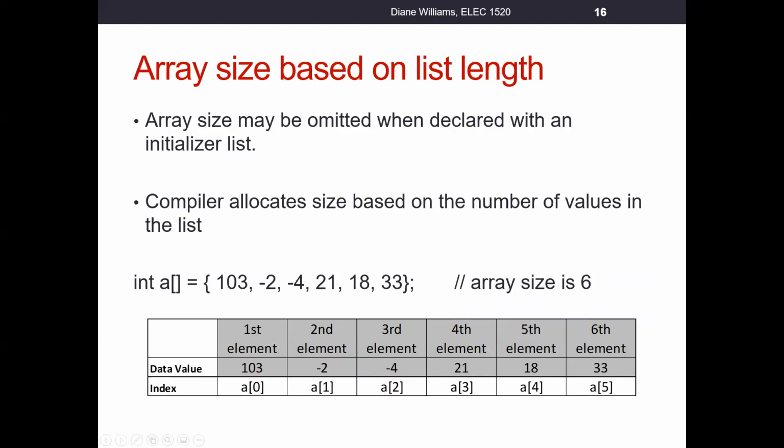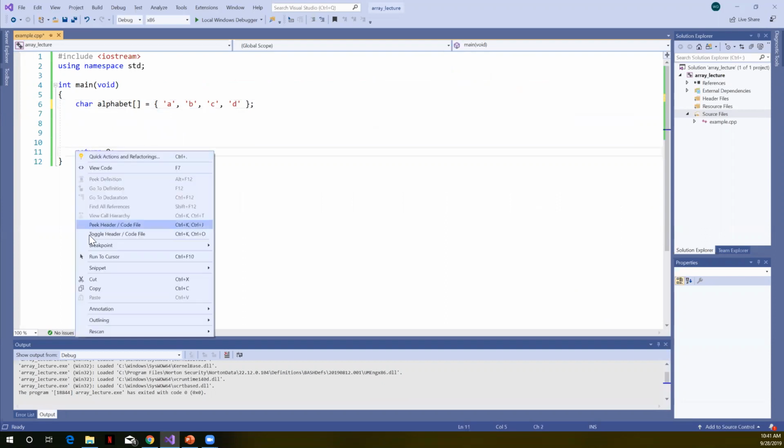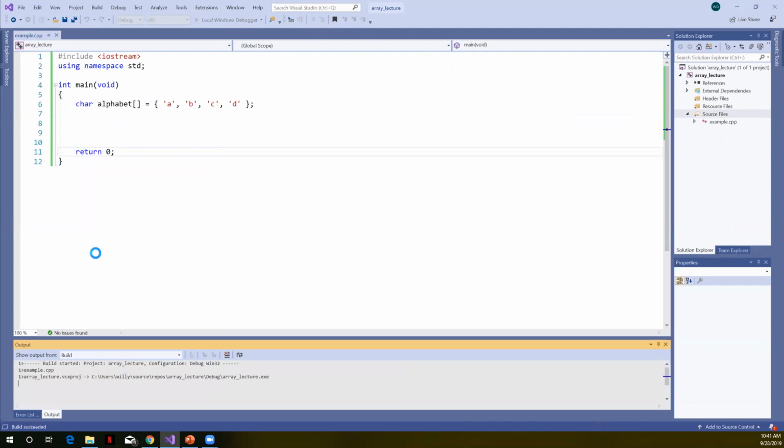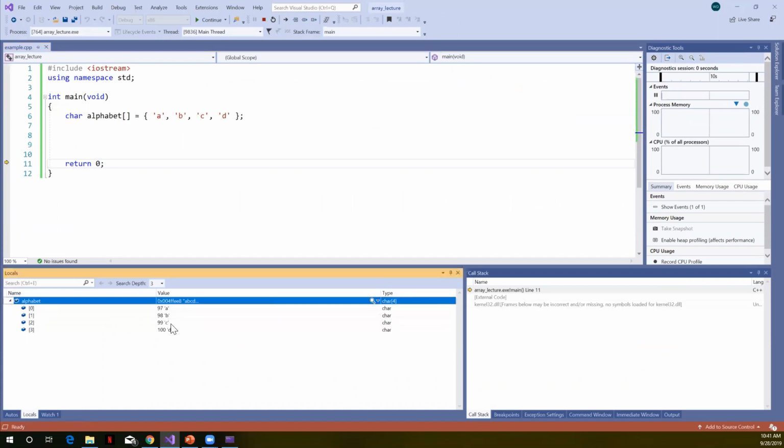So let's go ahead and see that happening in code as well. And actually, in this case, let's just stick with the char. So here, we're going to keep our 4 elements in the list. Our data type, the name of my array is alphabet. I've got the empty notation here. Let's rebuild this. And now you can see it created a character array, a char of 4, and initializes those 4 elements. So it determined the size of this based on the list.